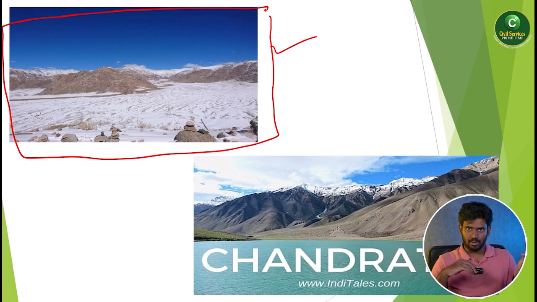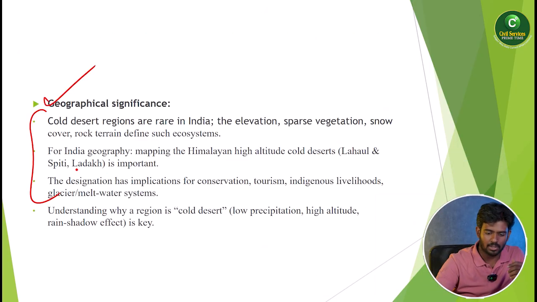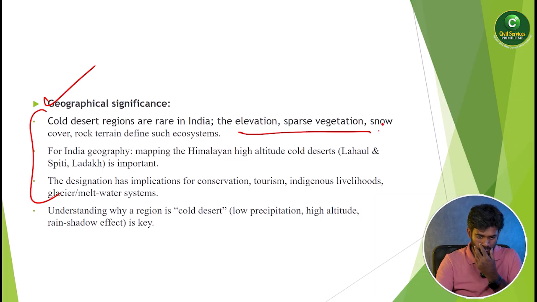You can see Ladakh, Lahaul and Spiti, those are all part of the Greater Himalayan range itself. So what is the significance? Cold desert regions are rare in India. The elevation, sparse vegetation, snow cover, and rock terrain define such ecosystems. So cold deserts are very rare basically. There is also this desert ecosystem.